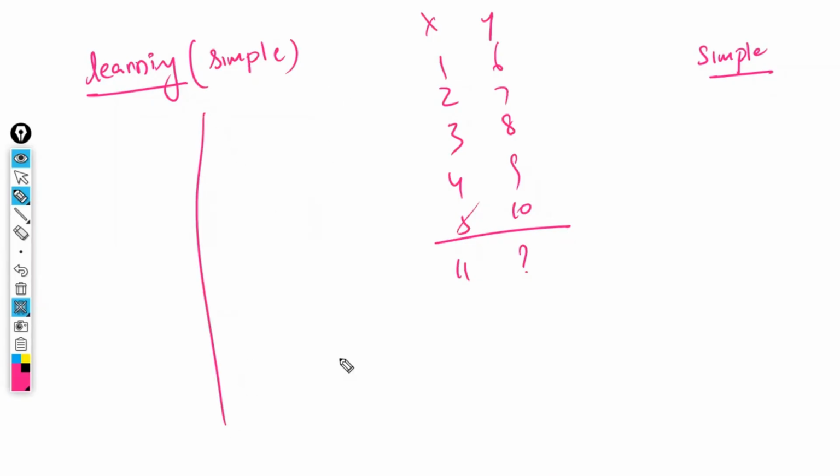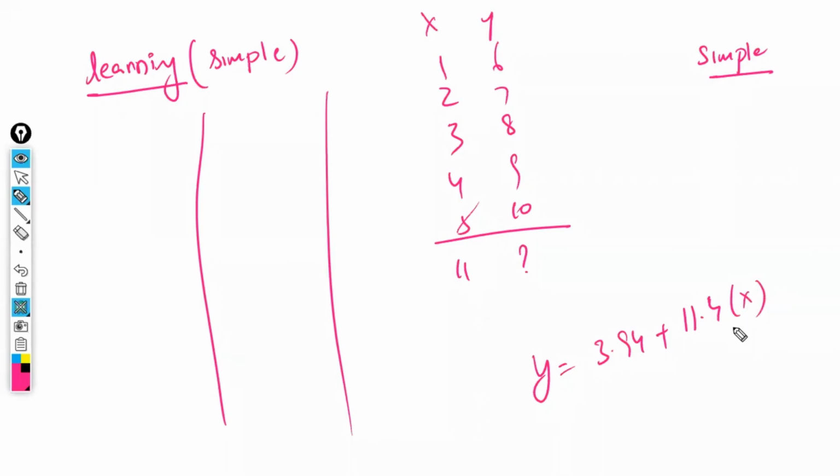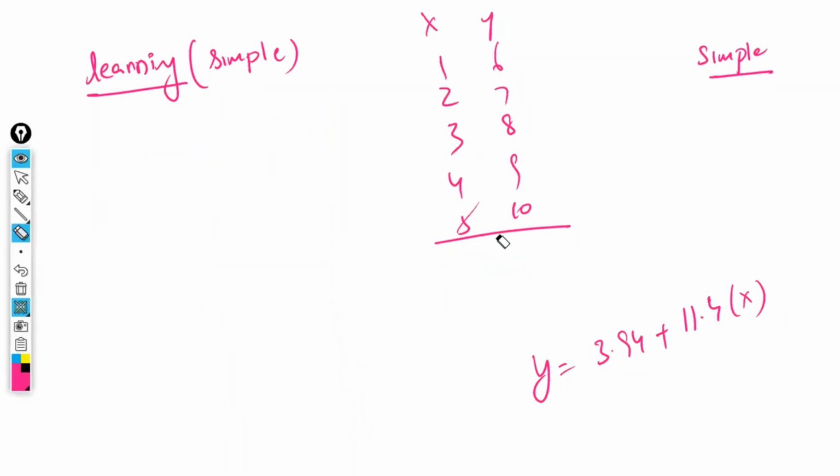In the Excel sheet, some values will be there and you will get y is equal to 3.94 plus 11.4 x. You will get something like this. Then what is the use? If I open the Excel sheet, show some data set and explain it, you will not understand, right? We don't know the reason behind that. We can't understand the reason behind that. We don't know anything.